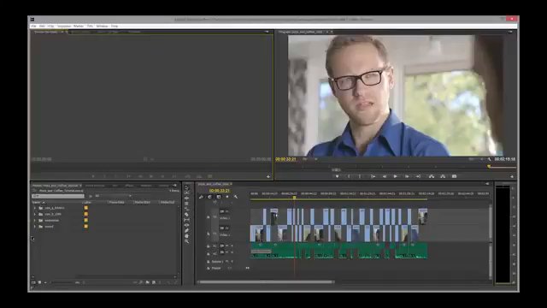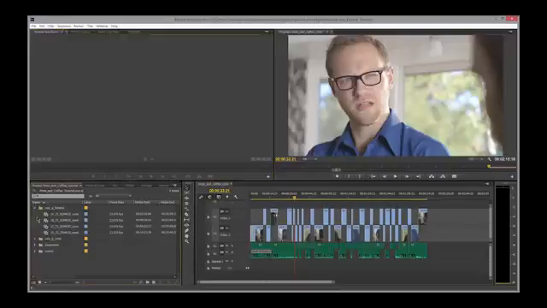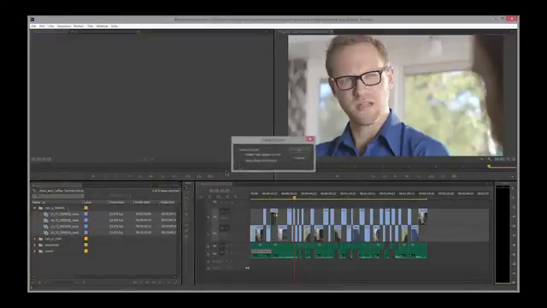In the bottom left-hand side, this is where we have our assets. And on the right, we can see the timeline with all of the assets loaded. If you're looking at a Relink dialog box, I'll show you how to relink your media. If your media is already linked, you don't need to do this.